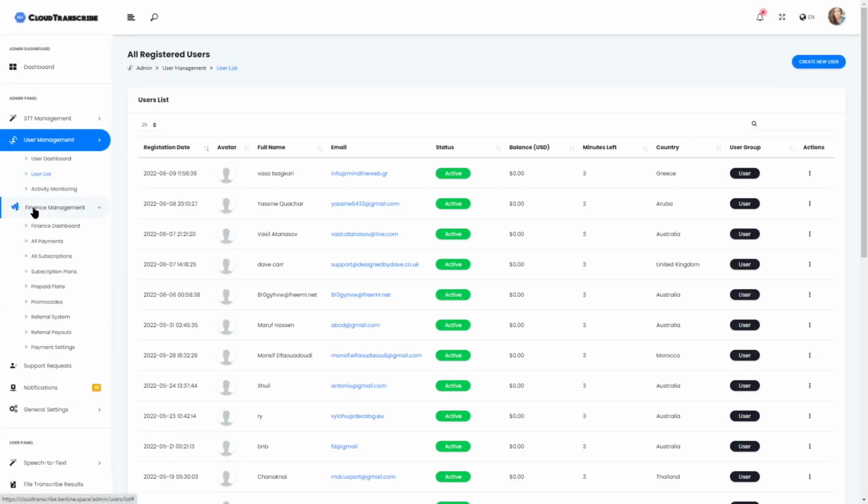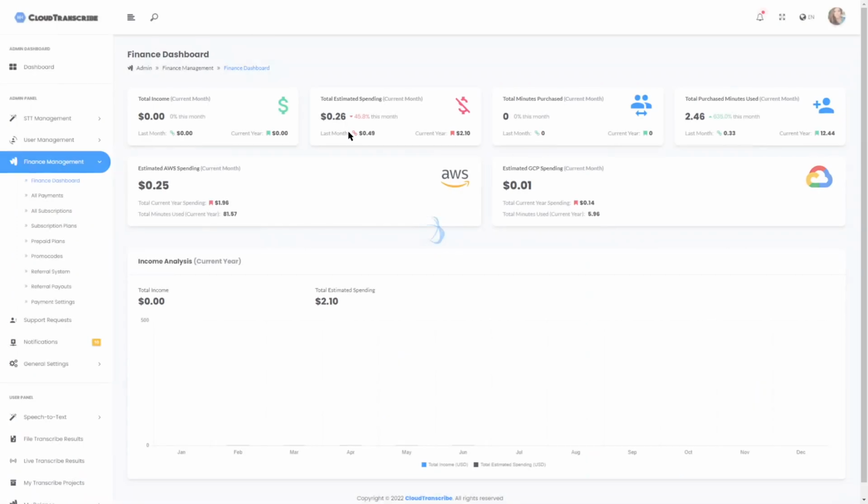Now in the finance part, which is important as well, you get more insights in terms of your income and spending. Spending can also be split between AWS and GCP, so you get to see that. One thing to note is we don't take into consideration the free tiers. So even if you see some billing here, it doesn't necessarily mean that you'll be charged. It doesn't include your free tier, so it is just for information purposes. As the name implies, it's just an estimate.